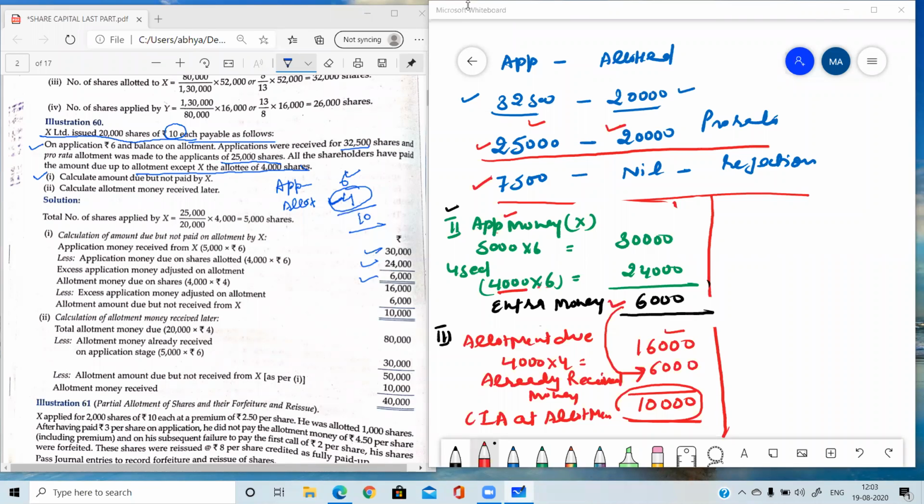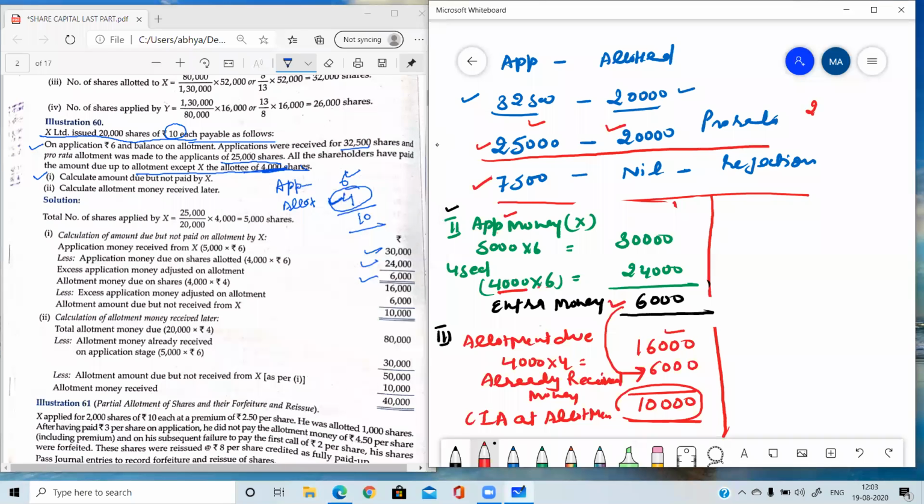First step, what is the first step? Yes, first step is to find out applied or allotted. If allotted is given, like in this question, then in first step, find out the applied. And to find out the applied or allotted, you need to use the ratio. So in applied, you need to find out here.